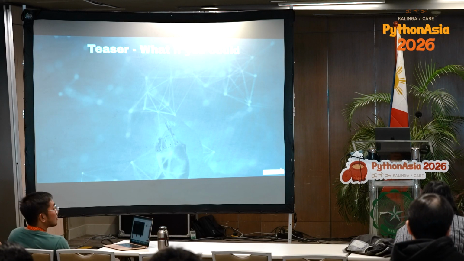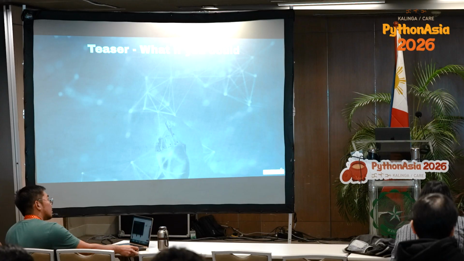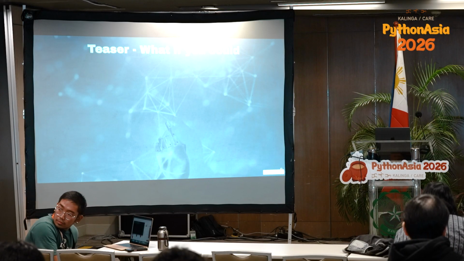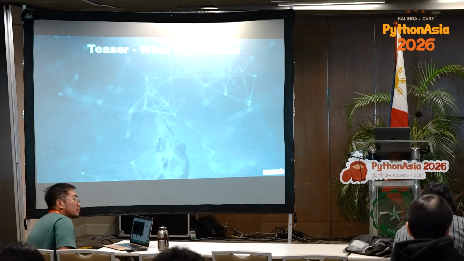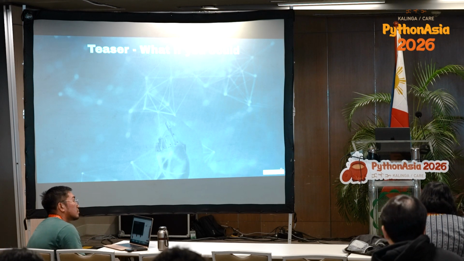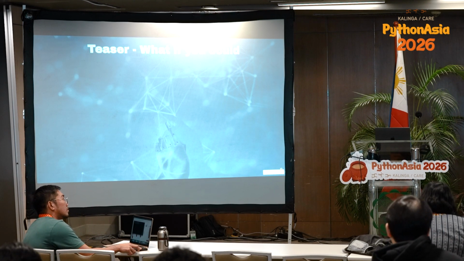So we all know list is mutable, correct? We all know tuple is immutable. We all know set is mutable and unordered. What if we can have a mix of everything? What if we can have an immutable list? Not tuple, an immutable list, just like frozen set. Can we have a frozen list?